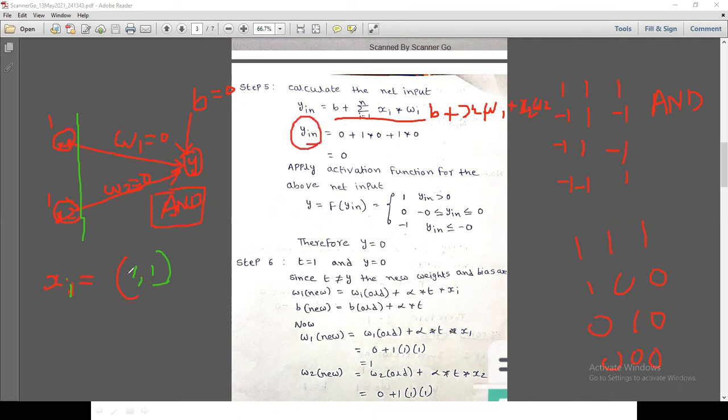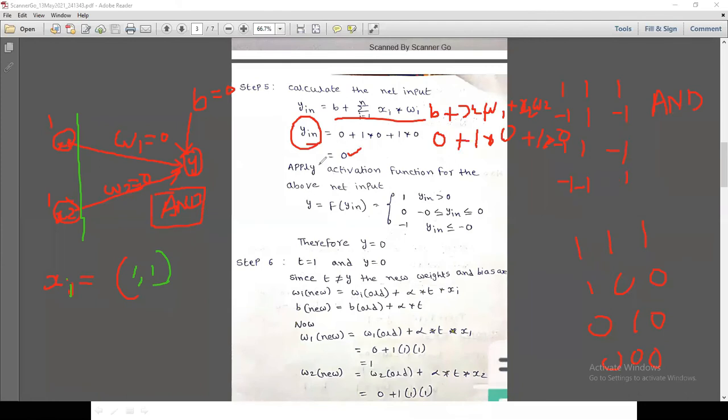What is the b value? The b value is initially 0, plus x1 which is 1, times w1 which is 0, plus x2 which is 1, times w2 which is 0. That means 0 plus 1 into 0 plus 1 into 0. The answer is 0.